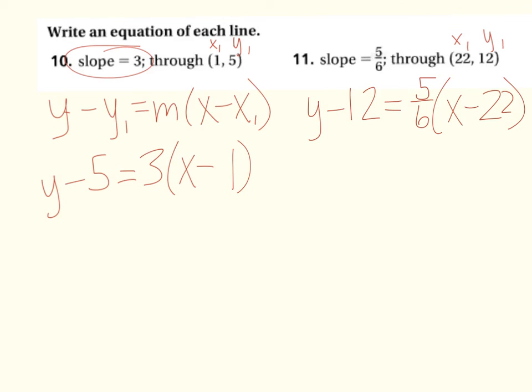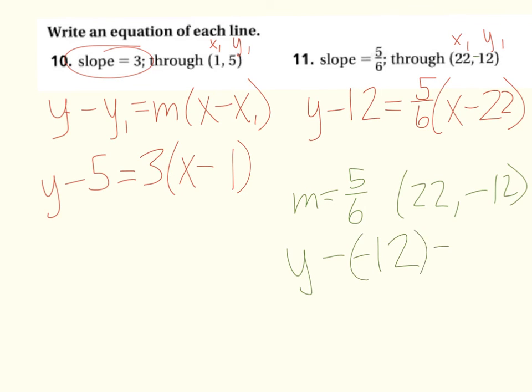And for these types of problems, it's really important to remember that if we have negatives, so for example, let's say that I change this to a negative 12. If I had my slope as 5/6, we'll keep it the same, and it goes through the point 22, comma, negative 12. I would say y minus my y1, and in this case, my y1 is a negative 12. So when I plug it in, it's going to be minus negative 12. You need to make sure that you simplify that. So 5/6 times x minus 22.